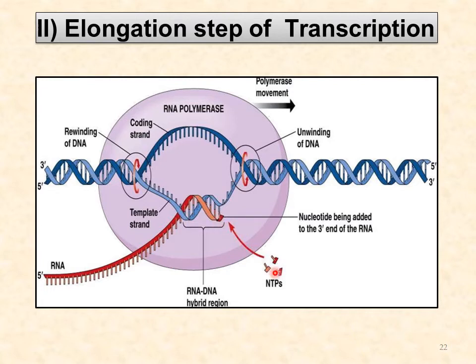As the new nucleotides are present, the new RNA is synthesized, which you can see here. The RNA is synthesized first, then new nucleotides base pair with it, and new nucleotides are synthesized from 5' to 3'. Here the unwinding of DNA takes place, and as the synthesis starts and is completed, then after termination rewinding of DNA takes place. This RNA polymerase core enzyme is attached here, and this is the coding strand, and this is the template strand.